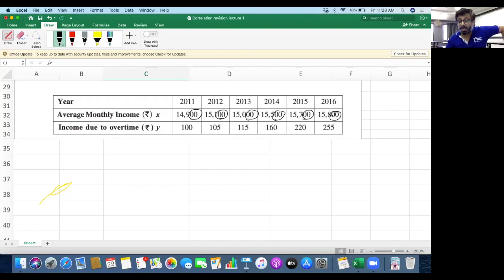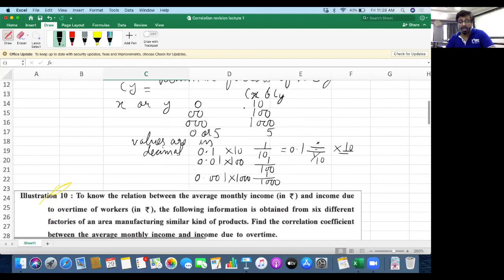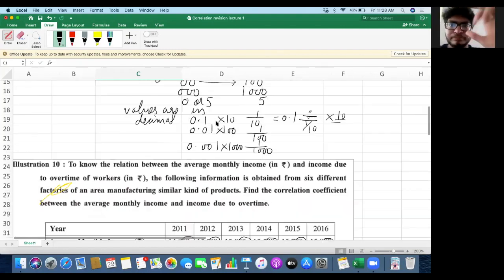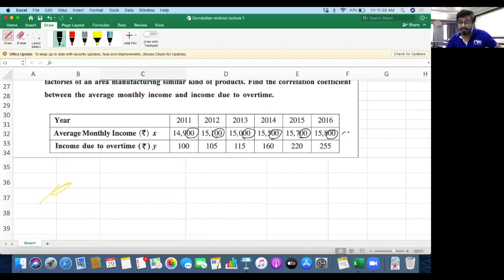I explained you right now, if there are 2 zeros, then what common factor shall we take? 100. The common factor of X will become 100. In the same way, can you tell me what would be the common factor in Y? 5. Very good. Five. Because all the values are ending with 0 or with 5, means all are multiples of 5. So the common factor in Y is going to be 5 only.